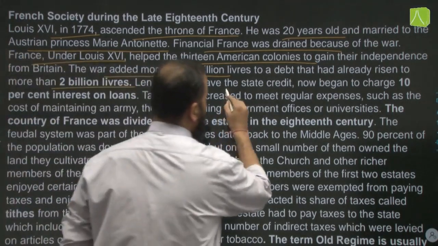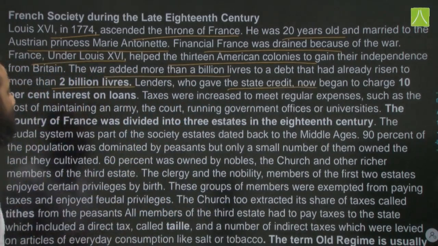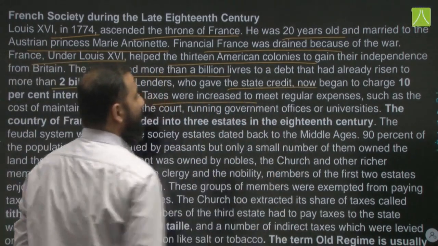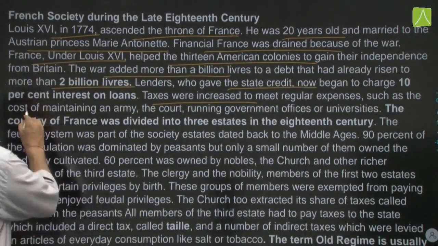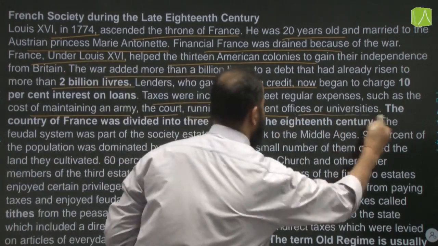Lenders also started charging 10% interest on loans. Now taxes had to be increased to meet regular expenses such as the cost of maintaining an army, the court, running of government offices or universities.